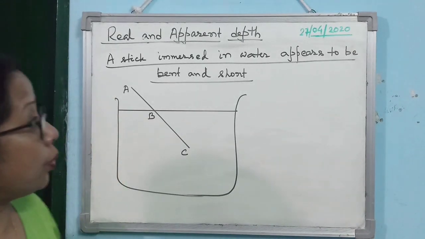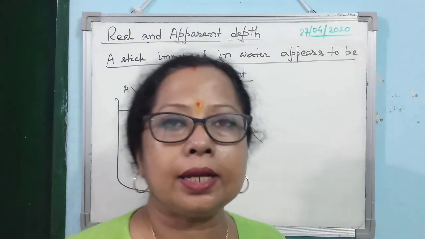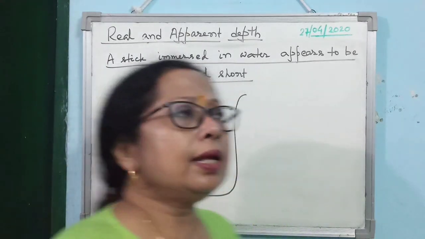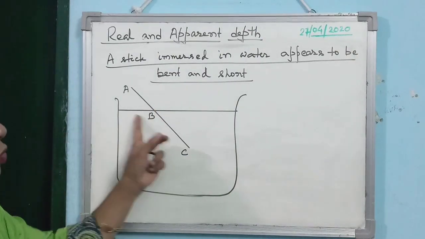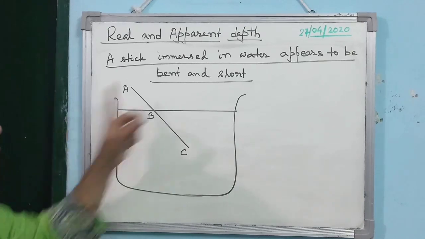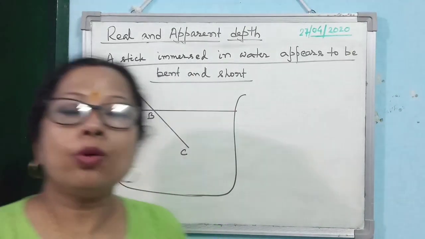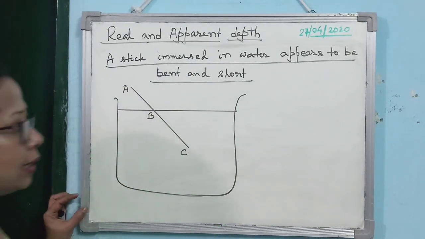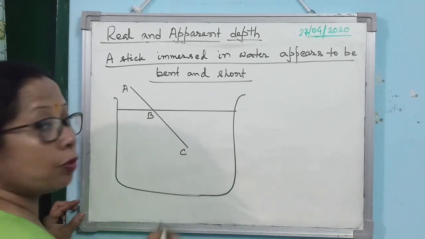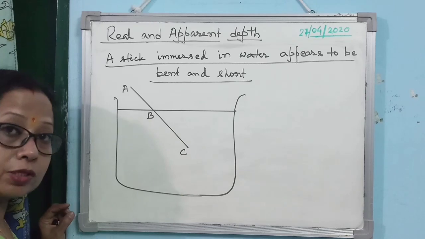Now some consequences of this refraction of light in our day-to-day life. Everybody has observed that if you immerse a stick in water, the stick appears to be bent and short. Why is it happening? Let us get the explanation. But we have to draw the diagram. So how will we draw the diagram? Please follow the instructions, and that's the way you must draw the diagram.